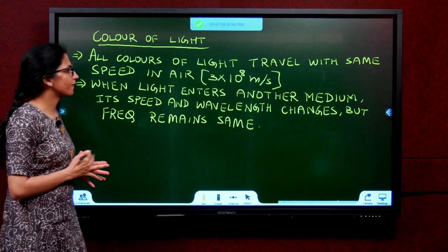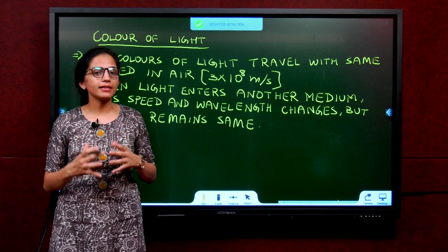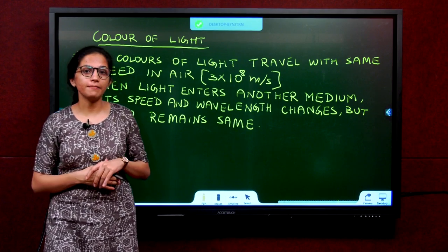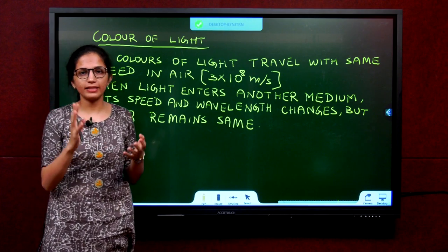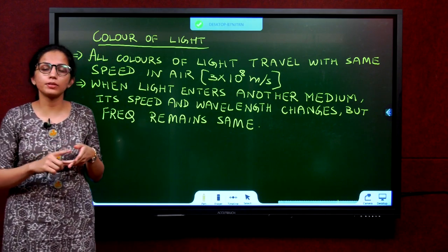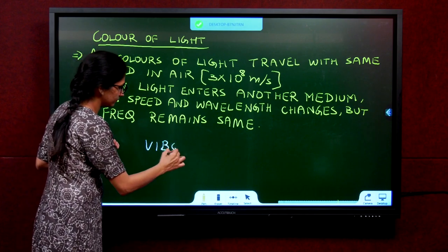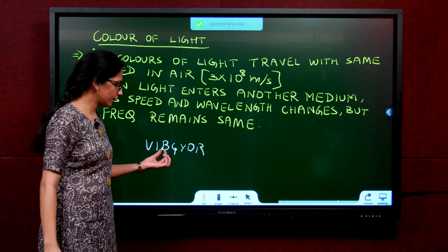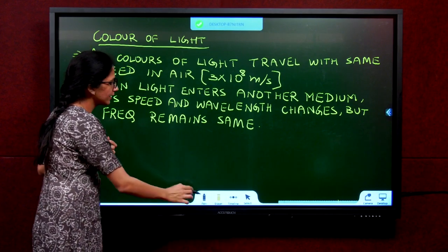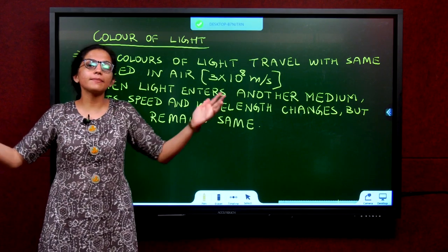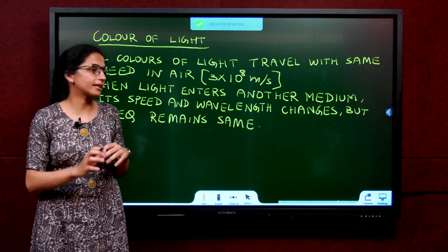In the second law of refraction, we spoke something about color of light and we said the color of light matters. Let us understand now how the color of light matters. First of all, in air, all colors of light, there are 7 main constituent colors of light, VIBGYOR, the colors of the rainbow. Violet, indigo, blue, green, yellow, orange, red. All these 7 colors have the same speed in air. All of them travel at 3 into 10 power 8 meter per second.